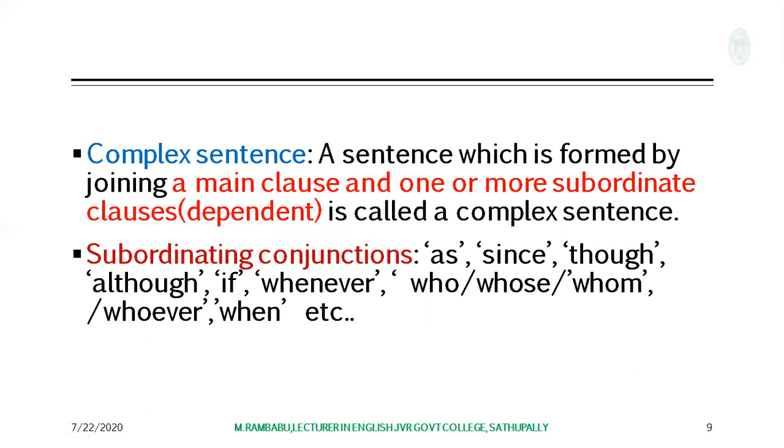And the third kind of sentence is a complex sentence. It has one main clause and one or more subordinate clauses. Here, the clauses are joined with the subordinating conjunctions like as, since, though, although, if, whenever, who, whose, whom, whoever, whenever, etc.